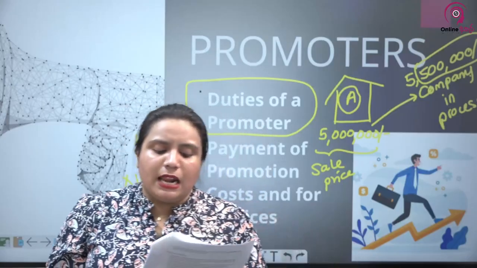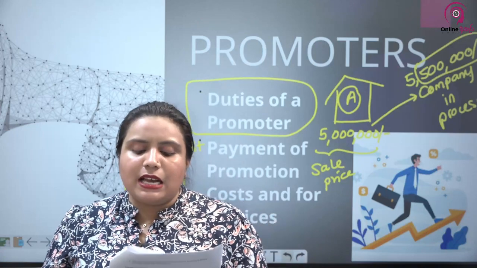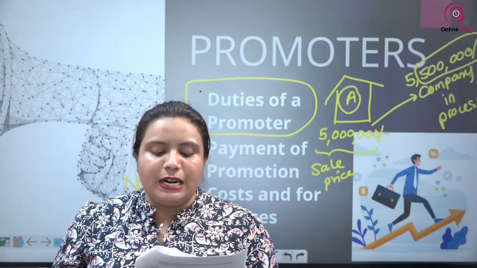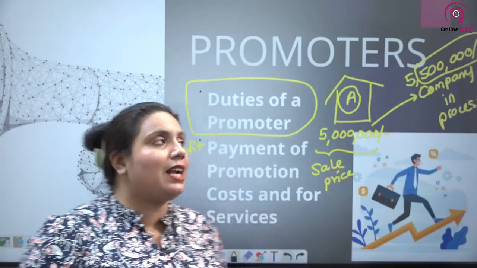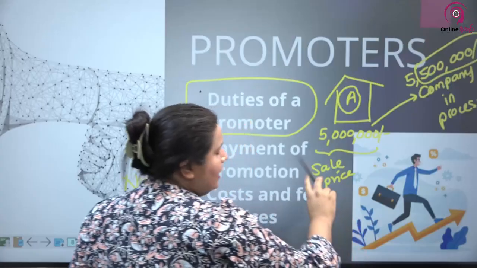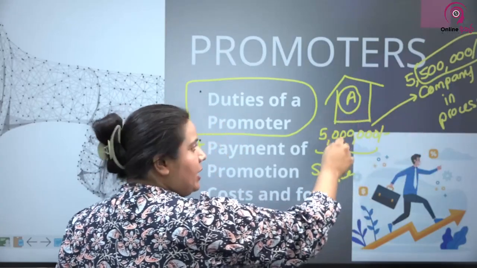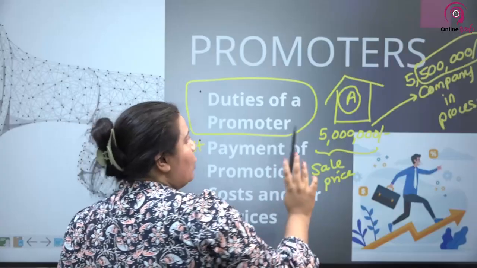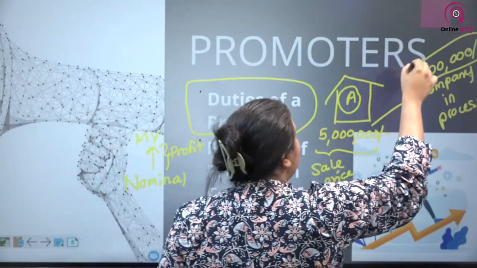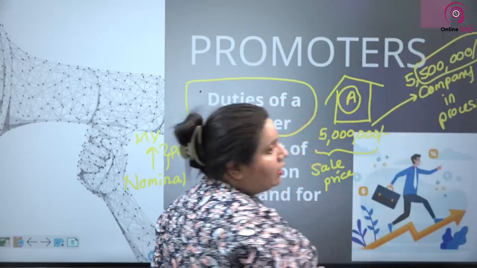The promoters may be allowed to make a profit by entering into transactions with the company and thereby cover the promotional costs incurred by such promoter. But in such an event, a proper disclosure of the profit is an essential requirement. Now, here the property is sold at 5 million. The promoter tells the company, yes, the property is sold at 5 million, but to buy this property, I had to incur some expenses, thereby I want 5.5 million. That is 5 million for the property, another 500,000 for me.